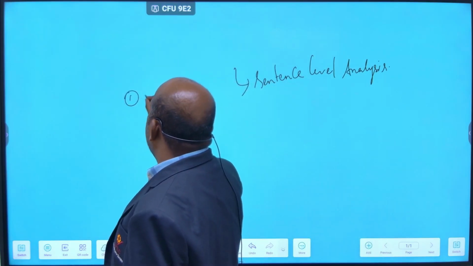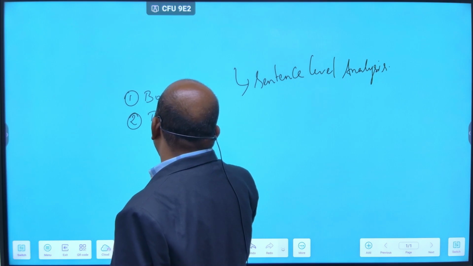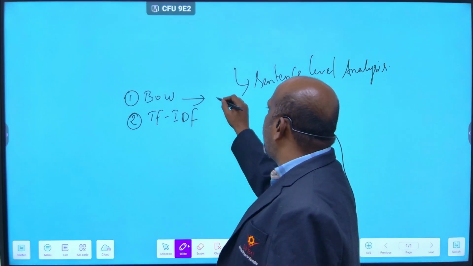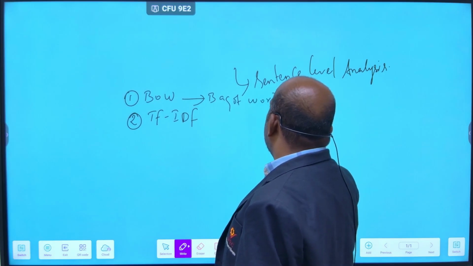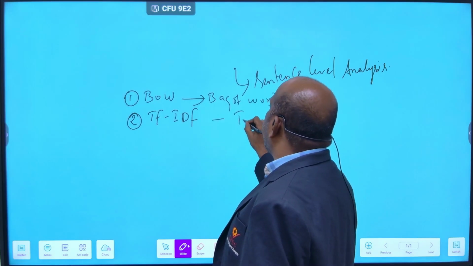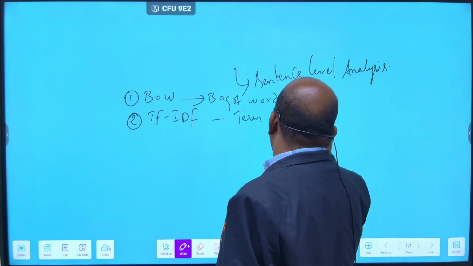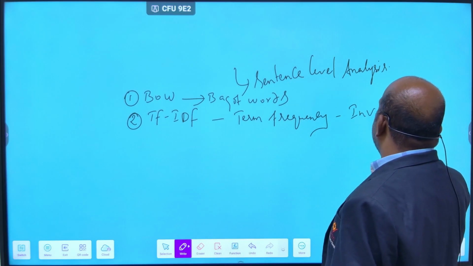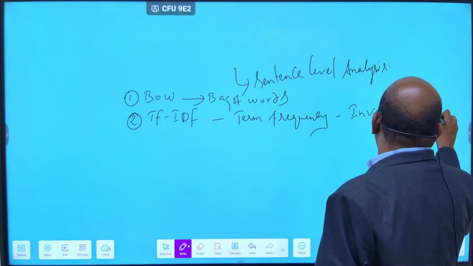First one, BOW, and second one, TF-IDF. The abbreviation BOW stands for bag of words. TF-IDF stands for term frequency, inverse document frequency.